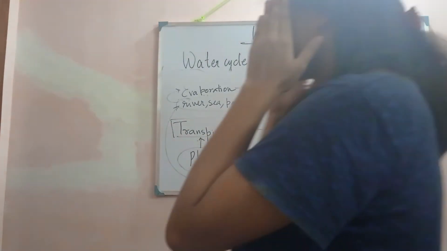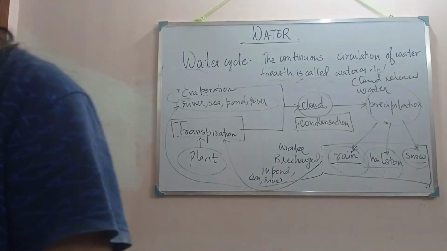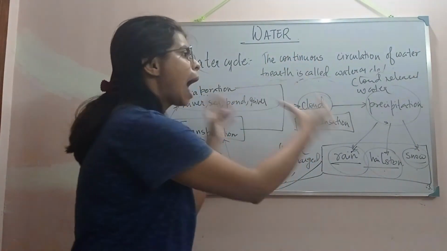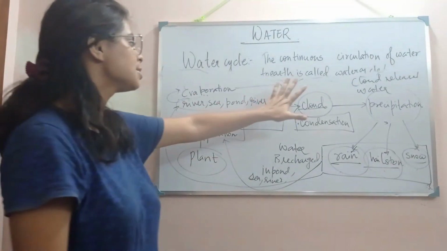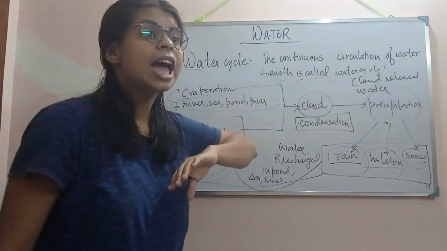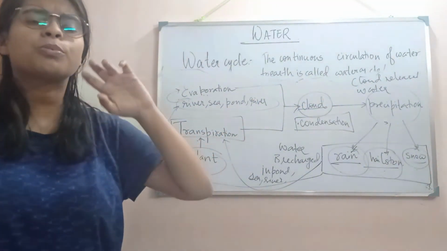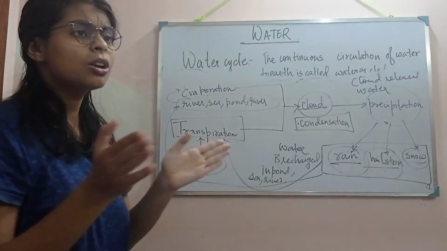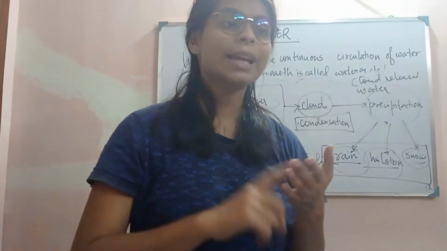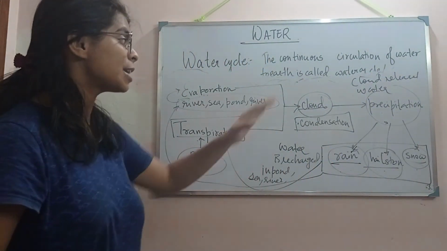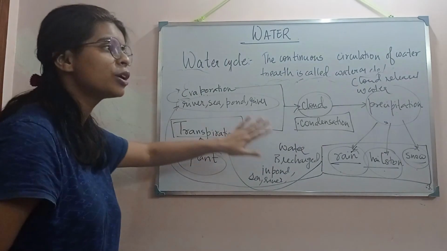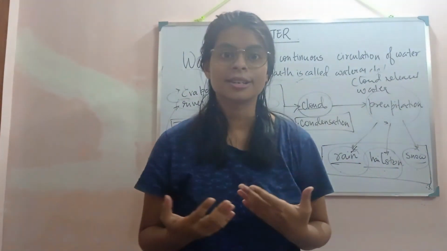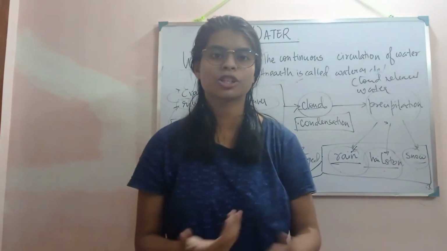Now in the next class, we will discuss what will happen if one of these processes gets hampered or absent. Then there will be various problems that we will face. Suppose only precipitation is occurring and no evaporation is occurring, then there will be flood.